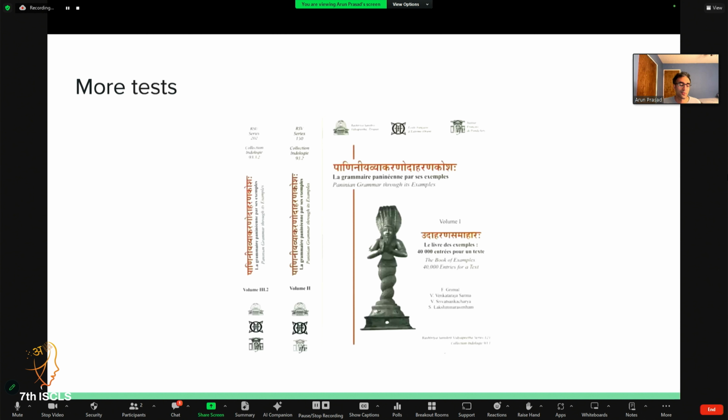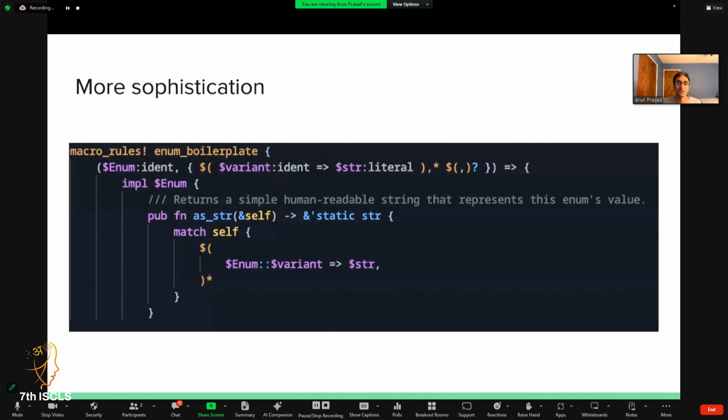More tests as well. I focus mainly on the correctness of word forms and have not focused on the correctness of Prakriyā. So I'm hoping to pull some examples from the book like this, the Paninīya Vyakarana Udaharana Kosha. And if I can pull those in, I think I can also justify the well-formedness of some of these derivations as well, because there are some artifacts that indicate that it is generated by a computer. And more sophistication as well.